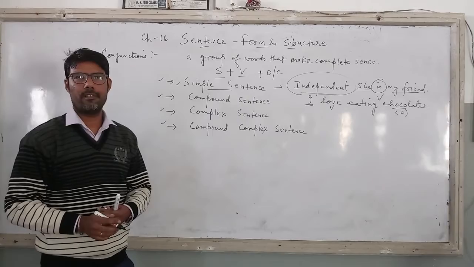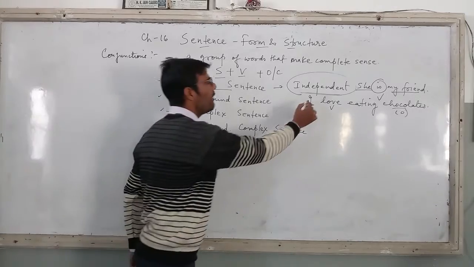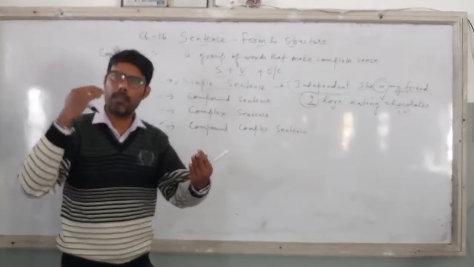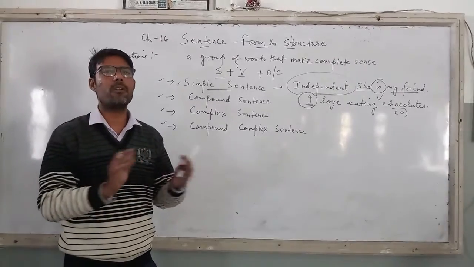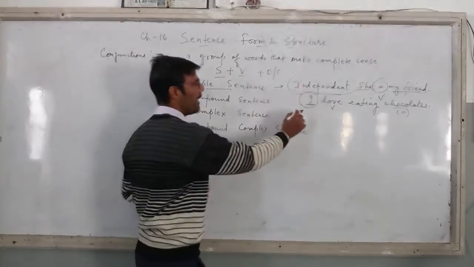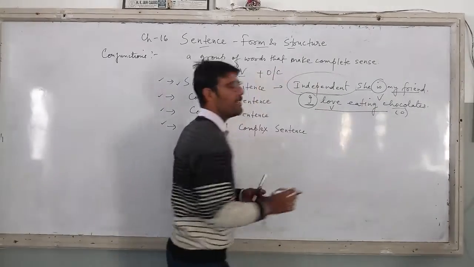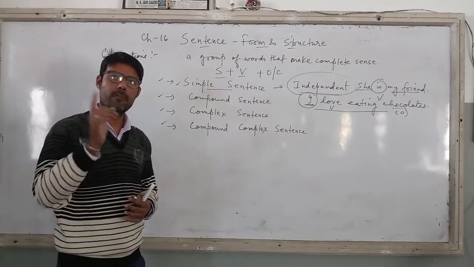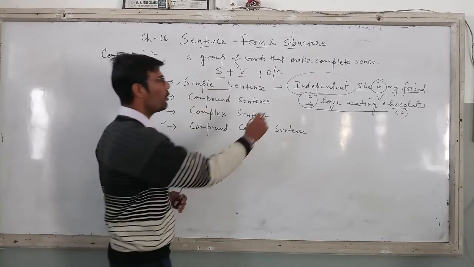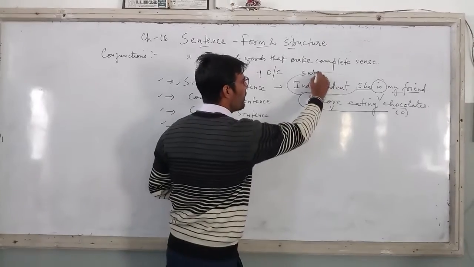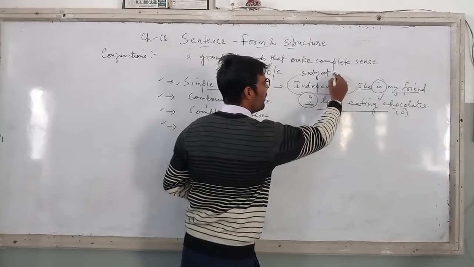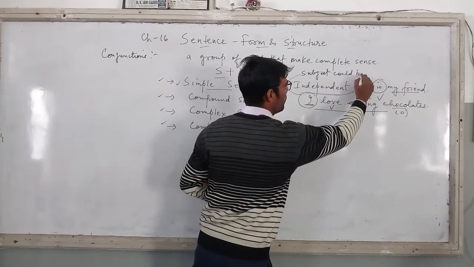Now children, do not get confused if your subject is more than one. Right? Subject could be more than one. Here I have used only one subject. Subject could be more than one, more than two also. That does not make any difference. What you need to note down is whether it is an independent sentence or not. If it has been joined by any conjunction, then it is no longer a simple sentence. But subject could be more than one. You can also note down in your notebook or textbook.